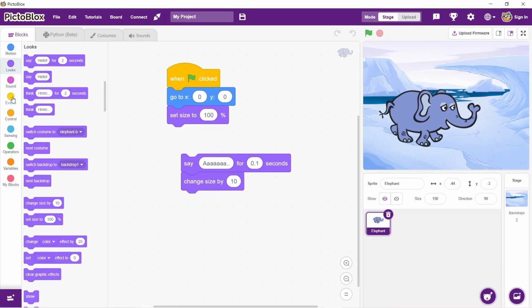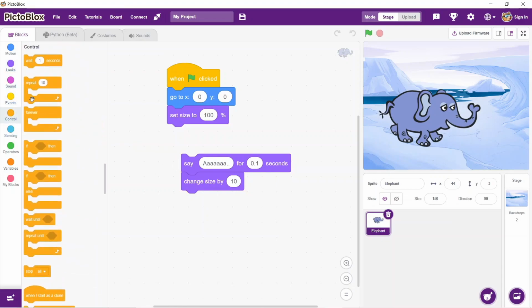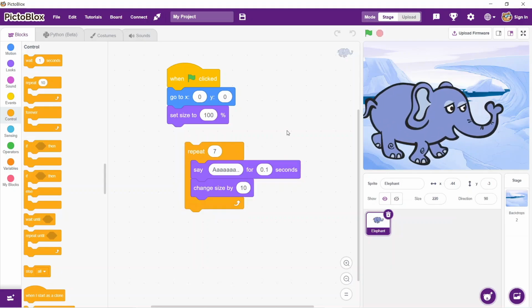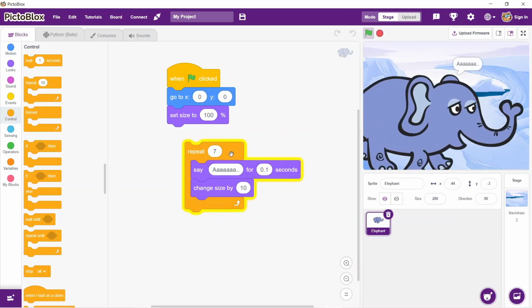So we can add a loop here. For example, we can add a repeat instruction. Let's say increase the size 7 times, for example, and click on this and see how this is going to work for us. So it is increasing the size.